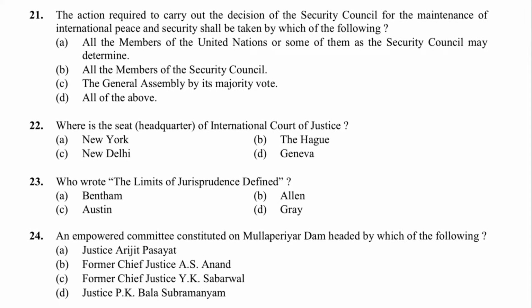Next, 21. The action required to carry out the decision of the Security Council for the maintenance of international peace and security shall be taken by which of the following? All the members of UN and some of them as the Security Council may determine. A is the answer.